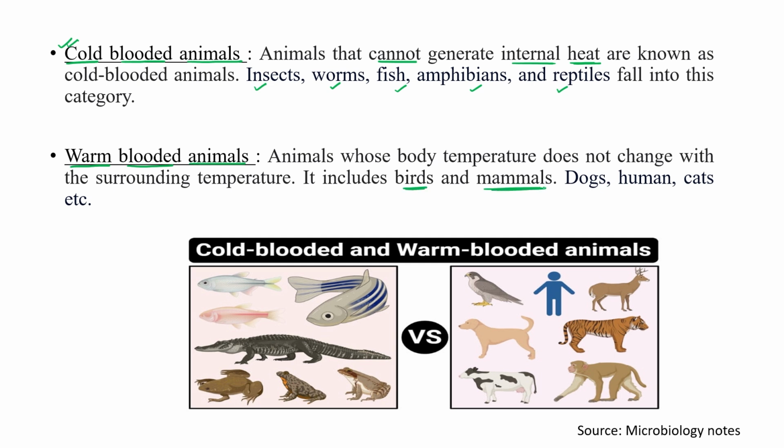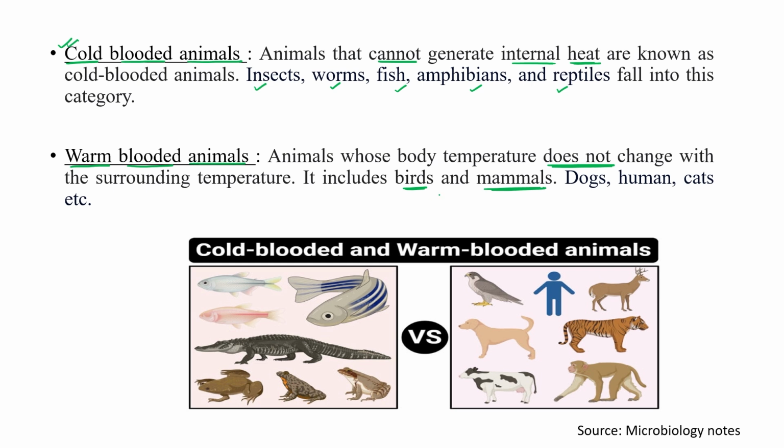come under warm-blooded animals. Animals whose body temperature does not change according to the weather or their surrounding temperature, meaning they themselves maintain their body temperature, come under the warm-blooded category.